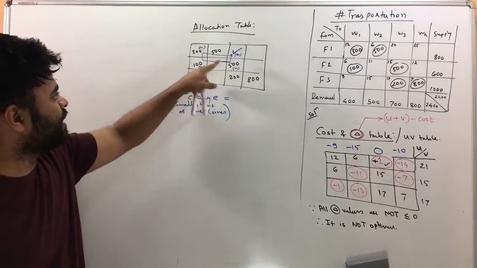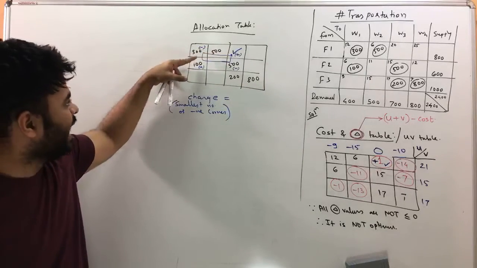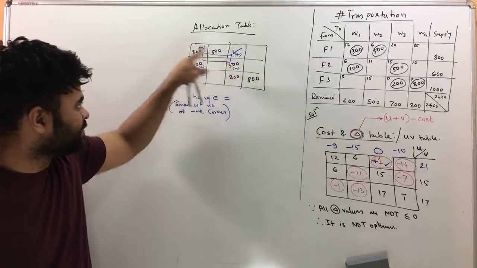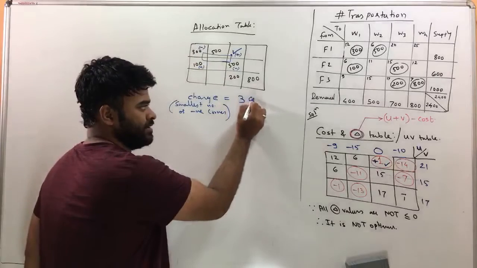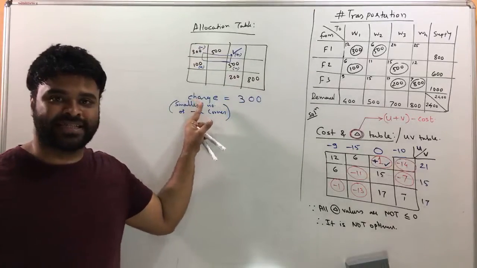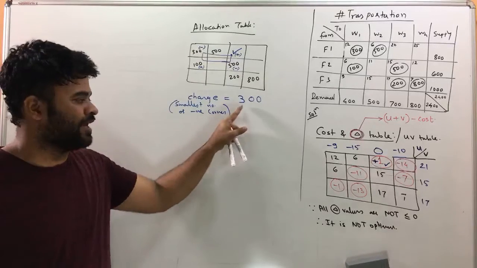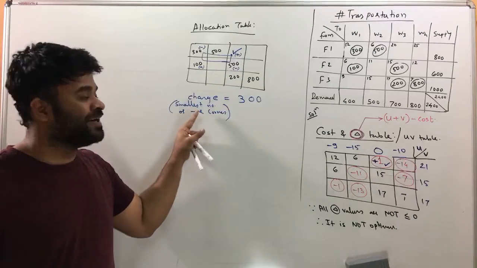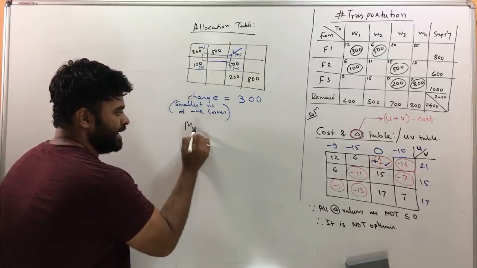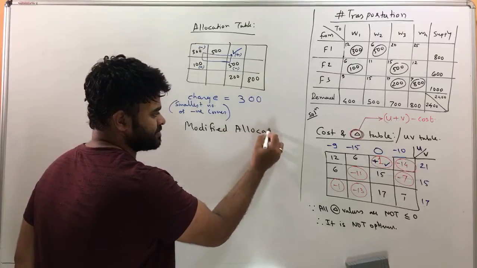First of all, I've got two negative corners, and these two are positive corners. On the negative corners, I've got 300 and 500. So the smaller value of the two is 300. Please note this point: change is the smallest number of the negative corners. I got 300. Once you identify the change, next you will draw the modified allocations.